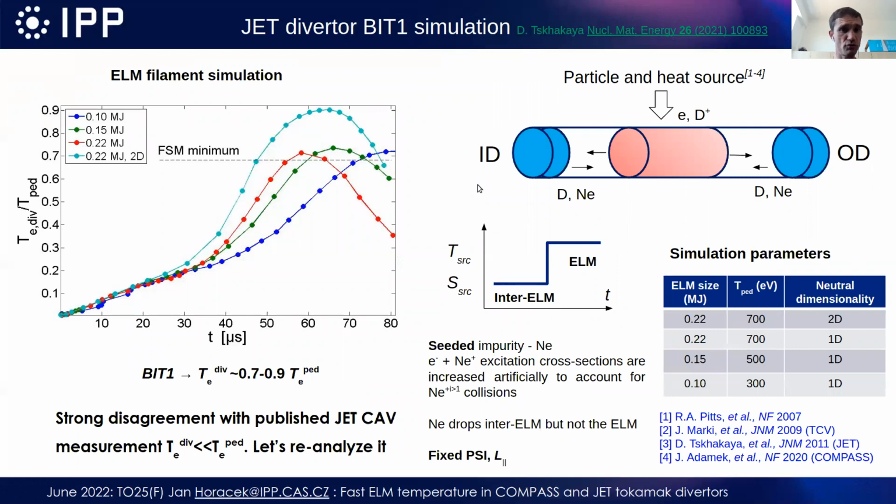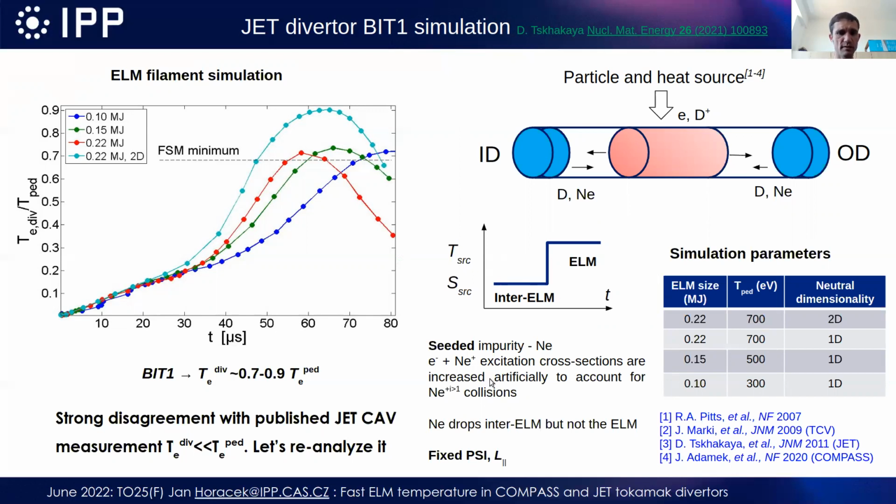Now we are going back to JET divertor. First we start with simulations, BIT1 simulations by David Tskhakaya, where particle and heat source goes to the scrape-off layer during the ELM. It goes to the inner and outer divertor. We increase in such a way the source and heat terms in the simulation.